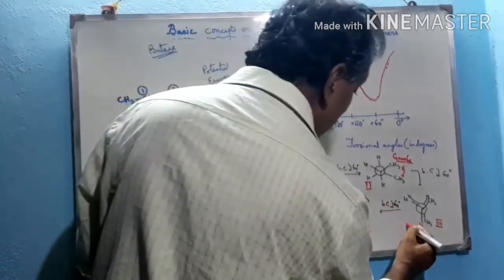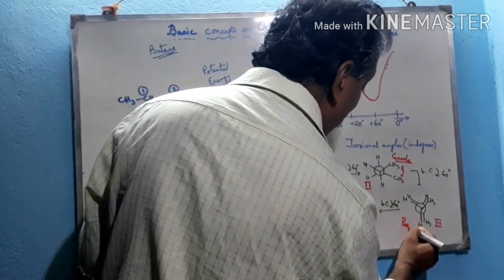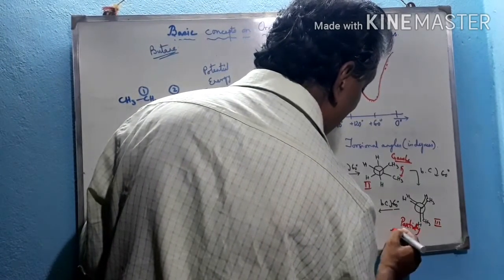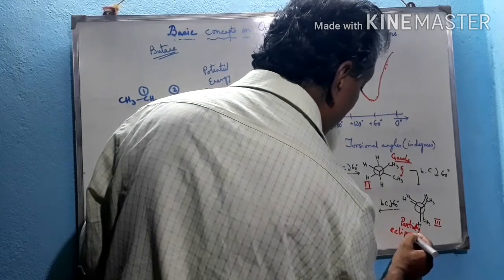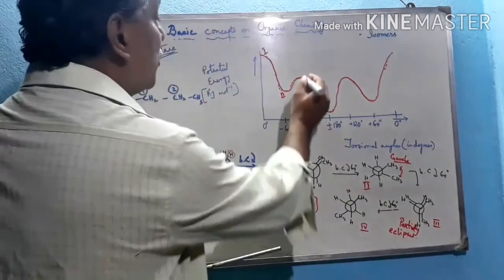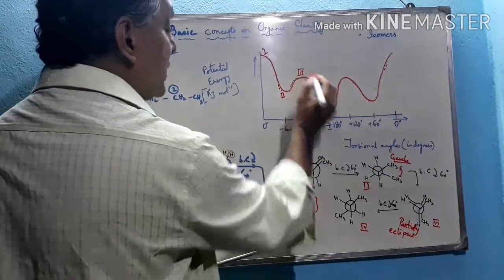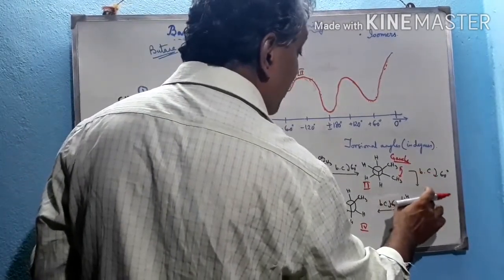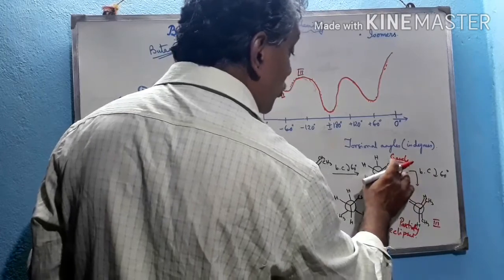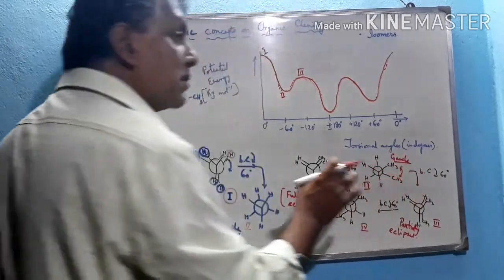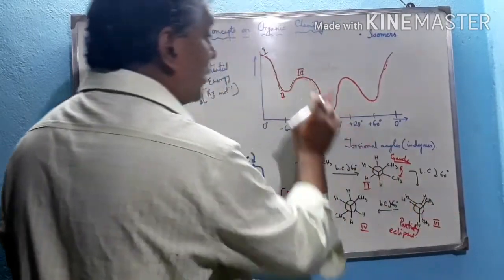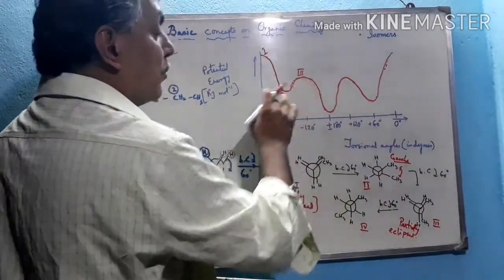That's why this is called the partially eclipsed structure. This is structure 3, which is higher in energy than 2, because it is less stable. Steric hindrance is more than in 2, so structure 3 is less stable than 2.